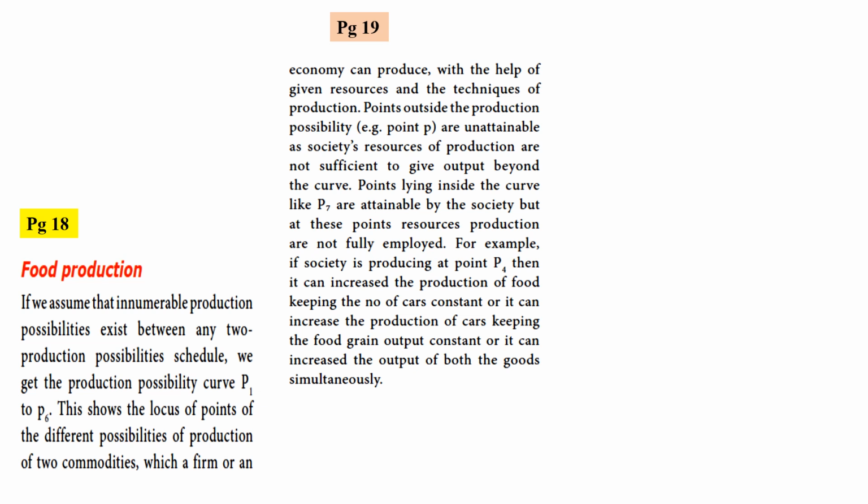Points lying inside the curve like P7 are attainable by the society, but at these points resources of production are not fully employed.